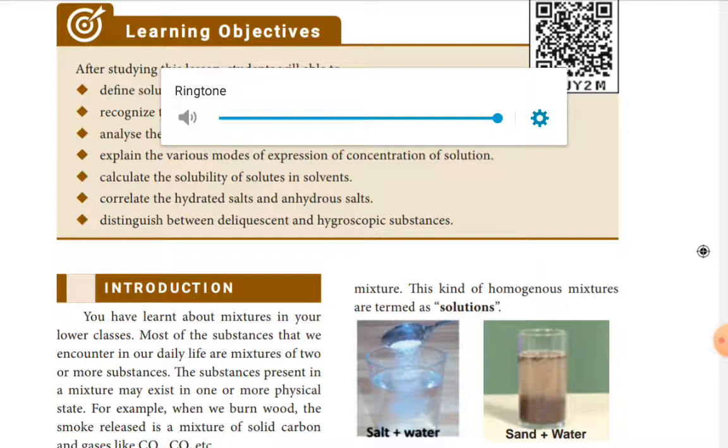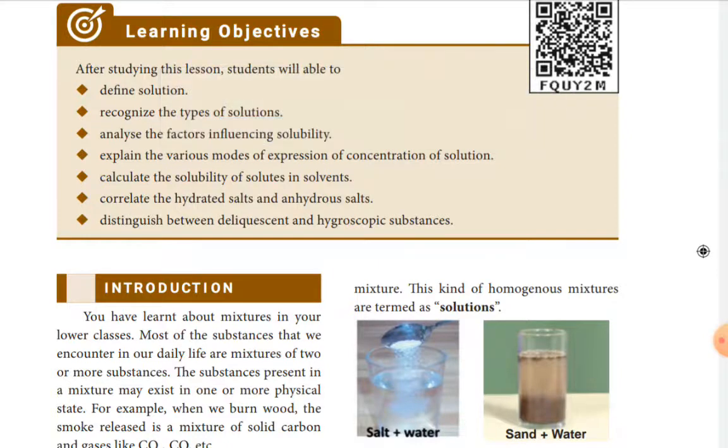You have learnt about mixtures in your lower classes. Most of the substances that we encounter in our daily life are mixtures of two or more substances. The substances present in a mixture may exist in one or more physical states.